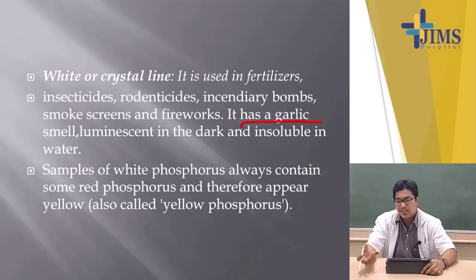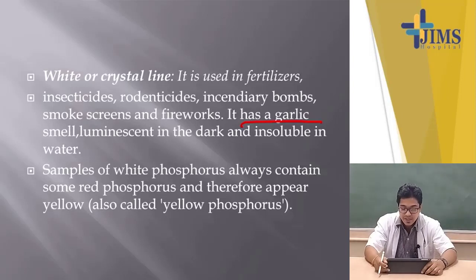If it is in white crystalline form, it has a garlic odor, and it is luminescent in the dark. When placed in a dark place, it glows, and it is insoluble in water. But remember, white phosphorus is much more toxic than red phosphorus.